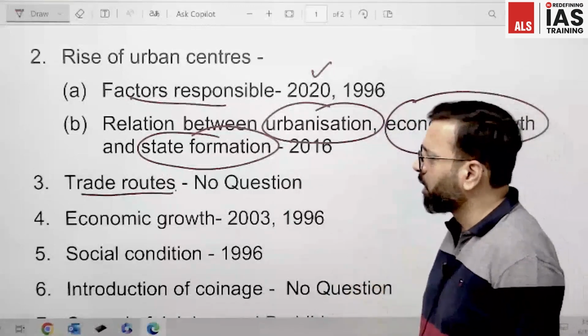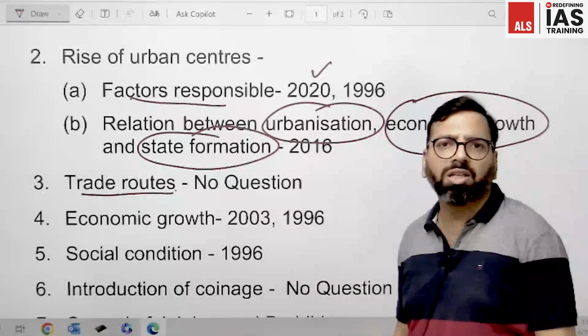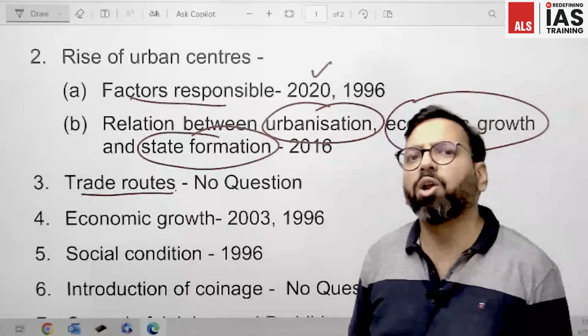Moving ahead, the fourth topic given in this chapter is economic growth.